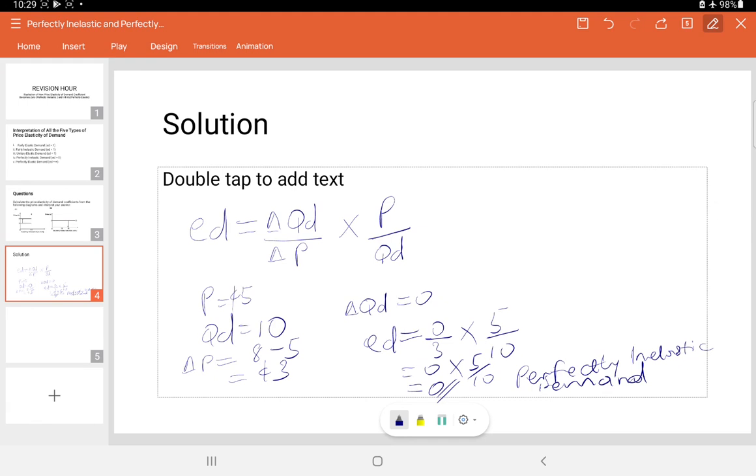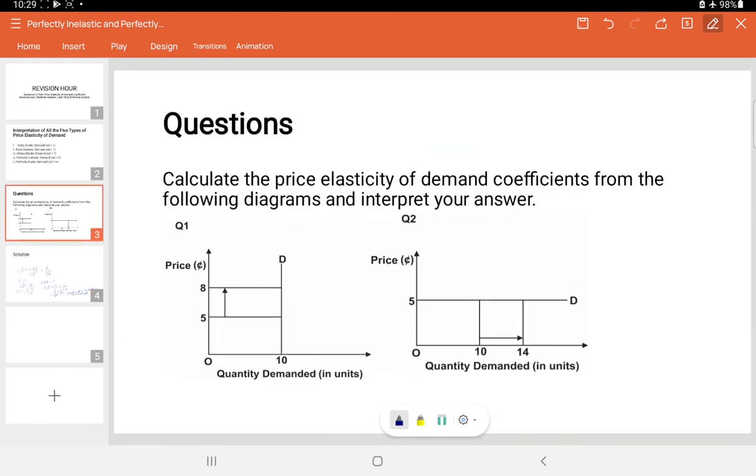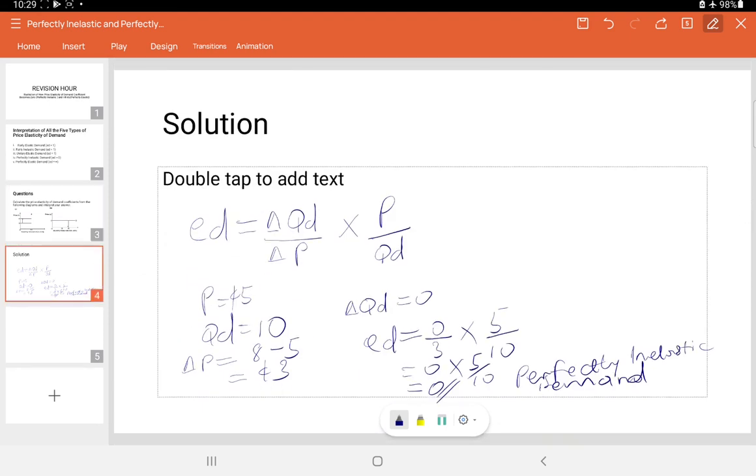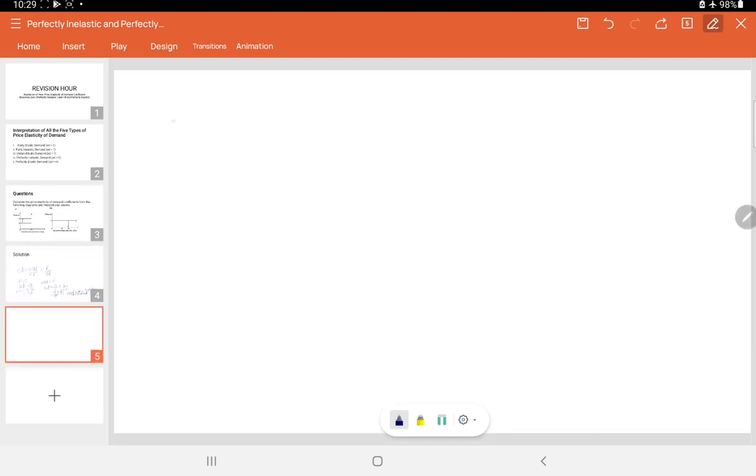Let us move on to question 2. In question 2, so we'll go back to the question. In question 2, we see that price remains the same at 5 cedis, and the quantity demanded has increased from 10 units to 14 units. So we employ the same formula. Move on to the next slide. So once again, the simplified price point elasticity of demand is given as ED is equal to change in quantity demanded over change in price times the initial price over the initial quantity demanded.